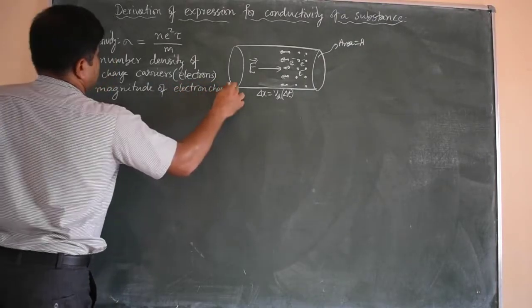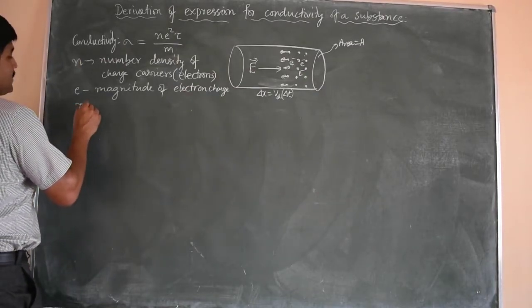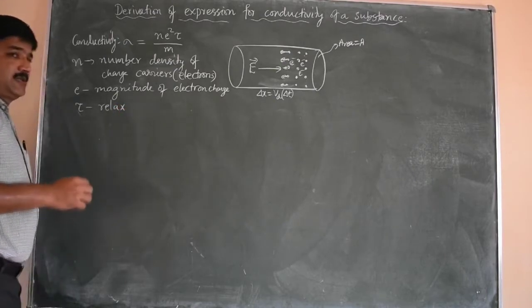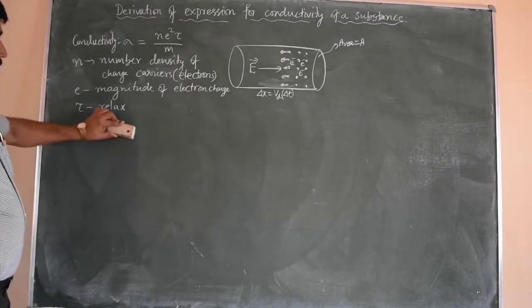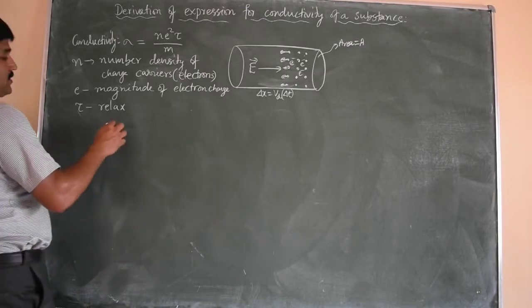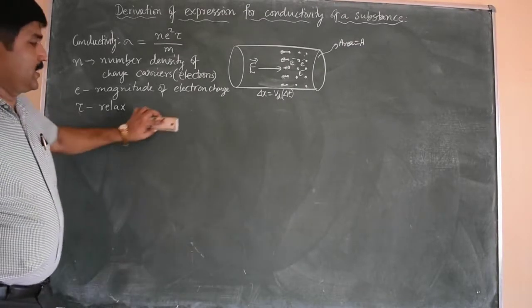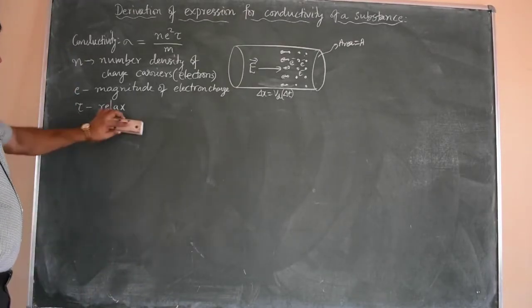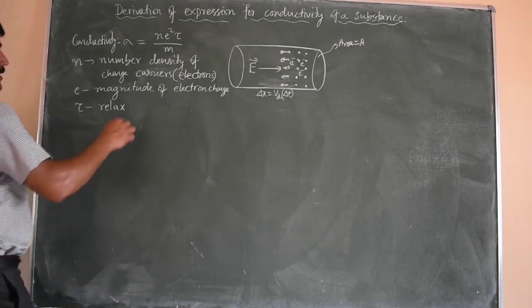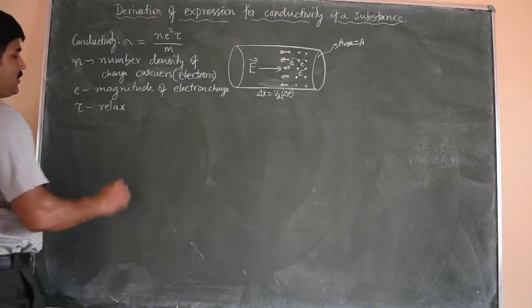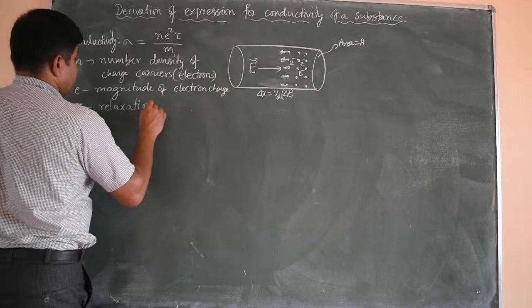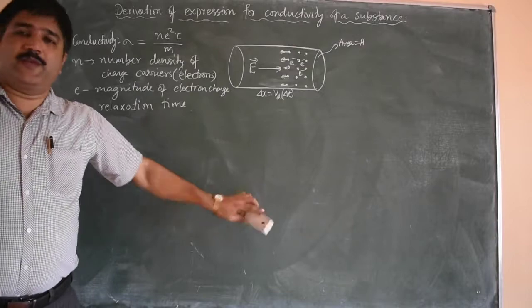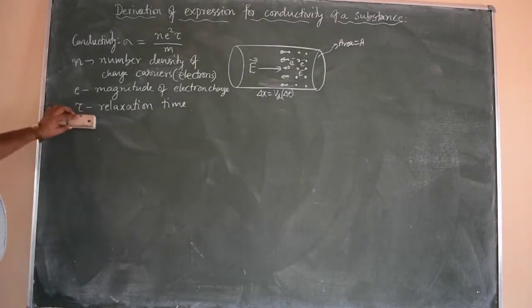Okay, so next, tau is the relaxation time. I have discussed relaxation time in the last class. It is the average time between two successive collisions of the electrons. That is, when an electron moves within the conductor, it undergoes a series of collisions with the atoms or ions within the conductor. That average time is called the relaxation time tau. It is a very small number, 10 power minus 14 second.